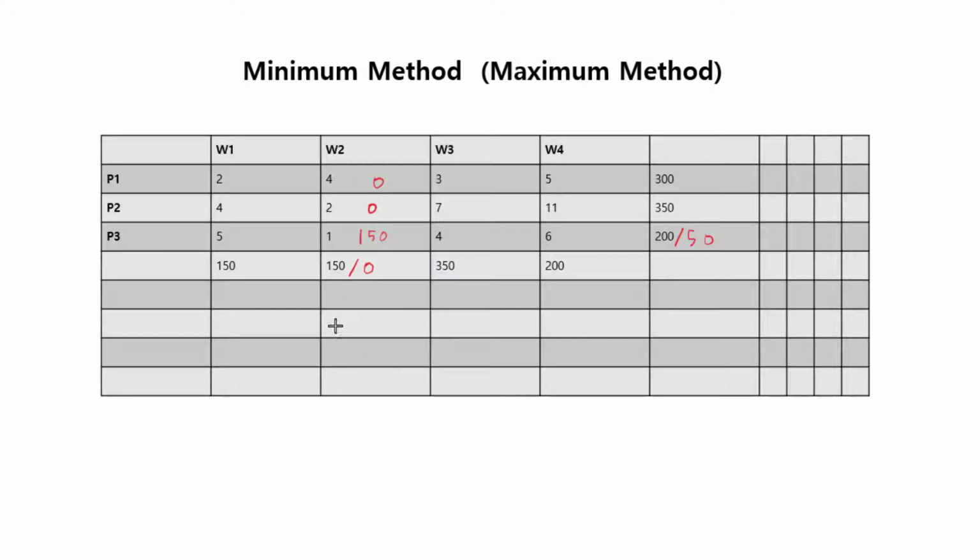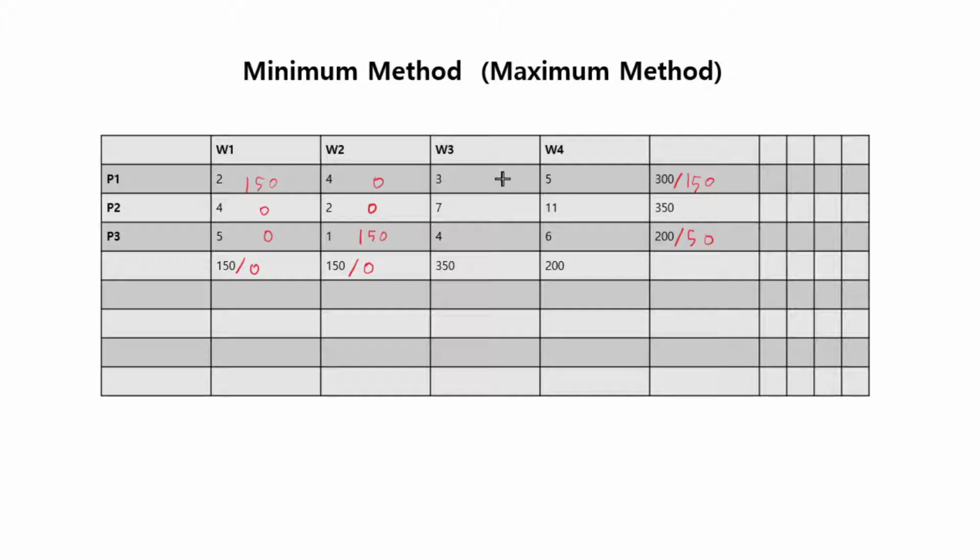50 is still left in plant 3, and you met all the quota for warehouse 2, so the other ones are filled with 0. Now once you have that, then look at the remaining cells, and among the remaining cells, find the minimum value. I see it here, 2, right? Since 300 is available, but 150 is the capacity, we can only send in 150. 300 minus 150 is 150. And we put 150. And then 150 minus 150 is 0. And because you have 0, these will now be 0.